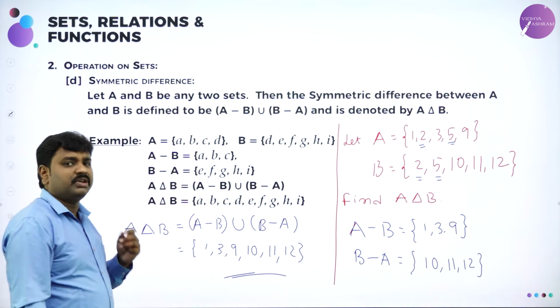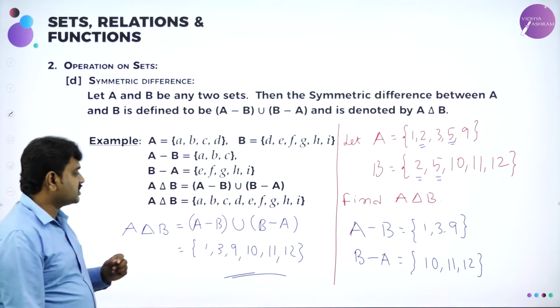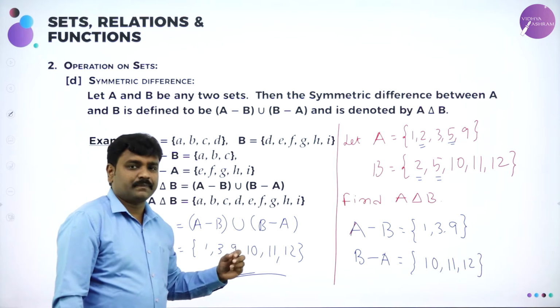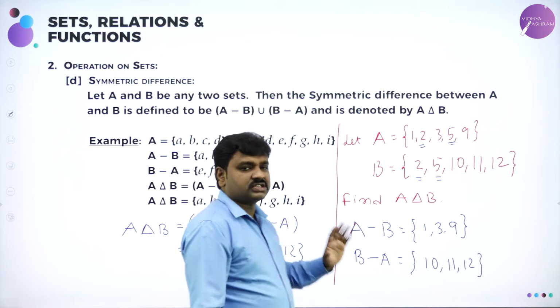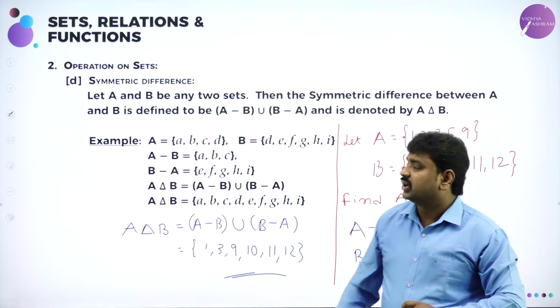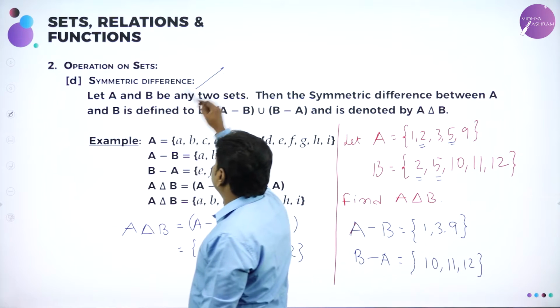What is meant by A delta B? Symmetric difference. What is symmetric difference? A minus B union B minus A. Here difference is covered, union is covered, and we have also covered symmetric difference.